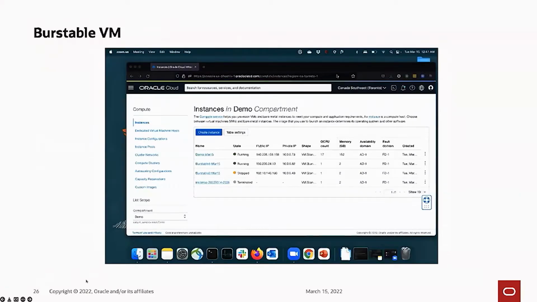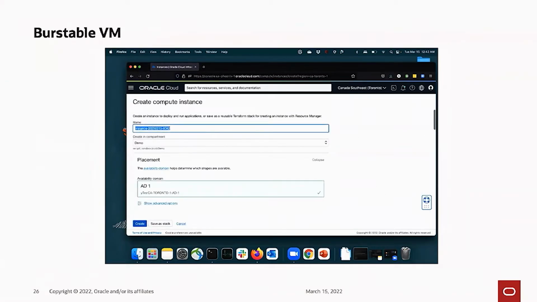The next demo I want to show you is burstable VMs. With burstable VMs, what I'm going to try to show today is how we essentially manage the baseline and how that looks when your application is running within the VM.